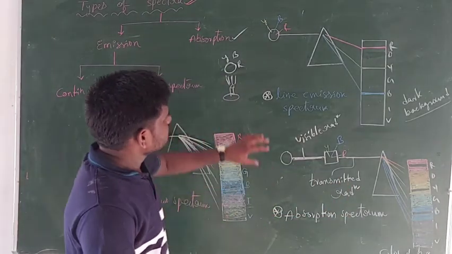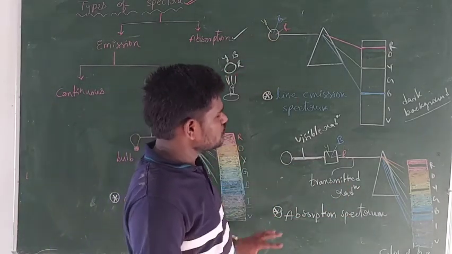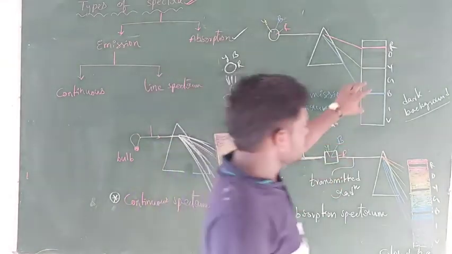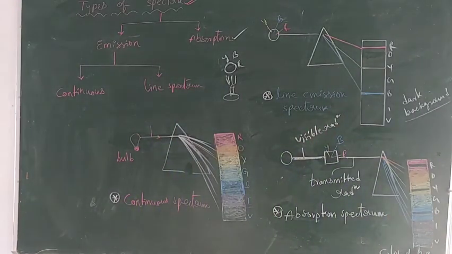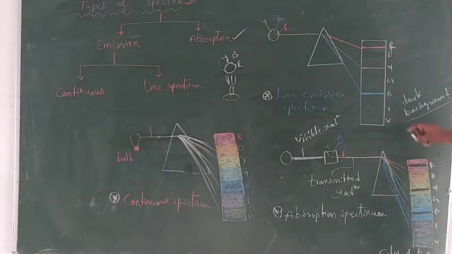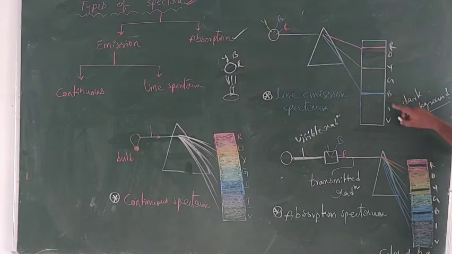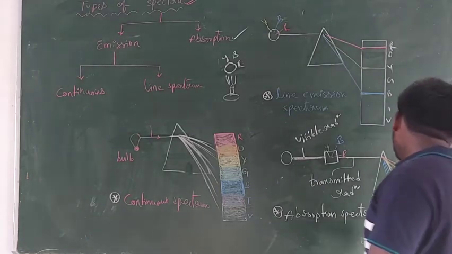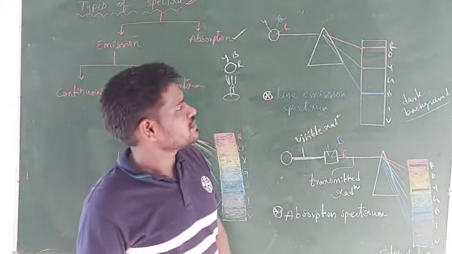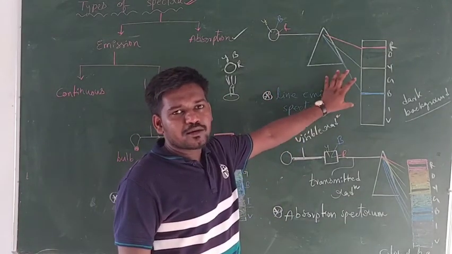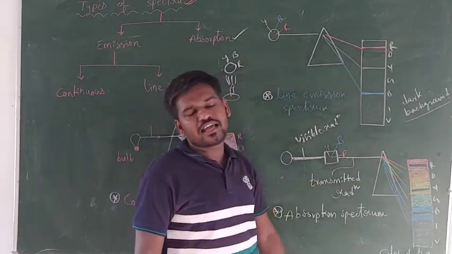So now guys, you compare these two. Here this spectrum and this one, you can compare both. You see, this one is exactly the negative of this spectrum, both are negatives of each other. Where you have the dark lines in this spectrum, in that exact position you have the colored line.